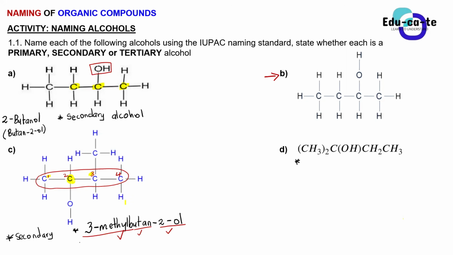Then D, what is the name of D, Nobu? 1,1-dimethyl propanol. And did you classify it as a primary, secondary, or tertiary? Tertiary, sir.